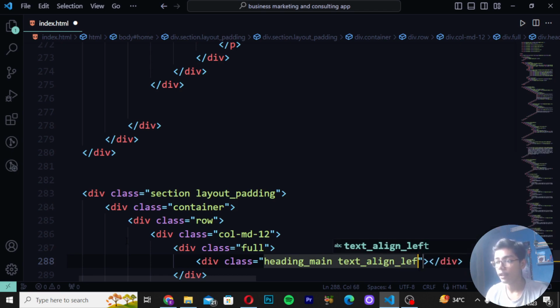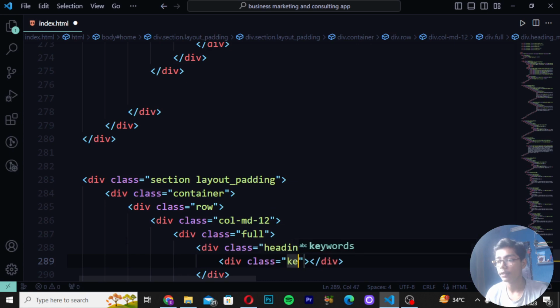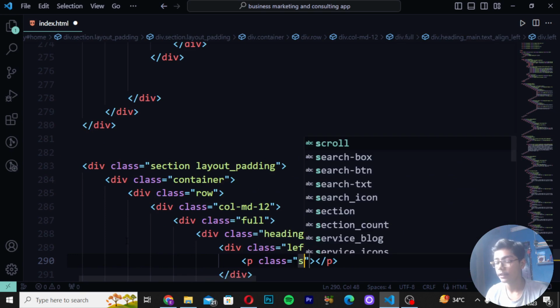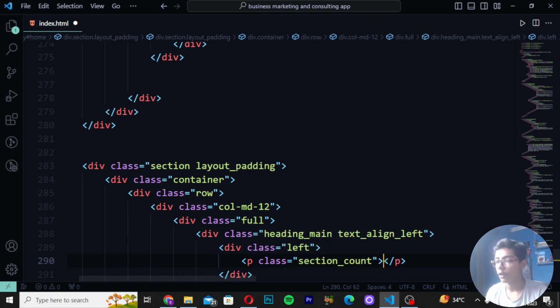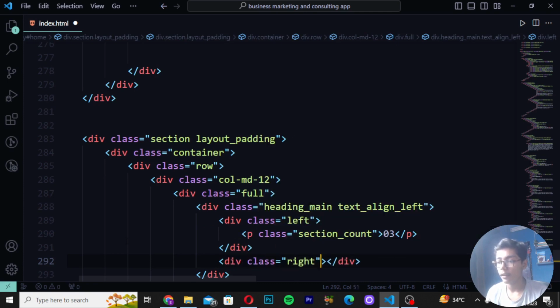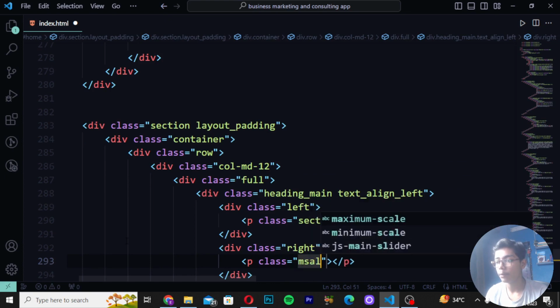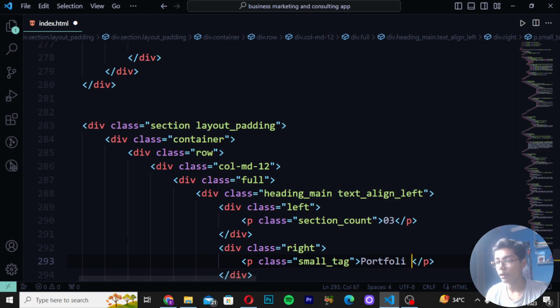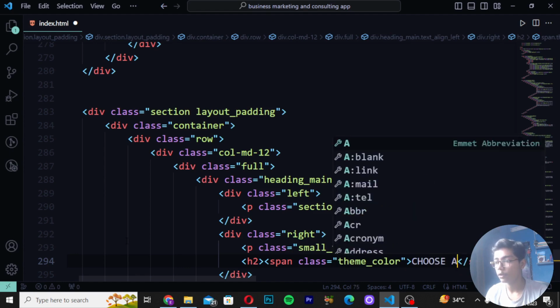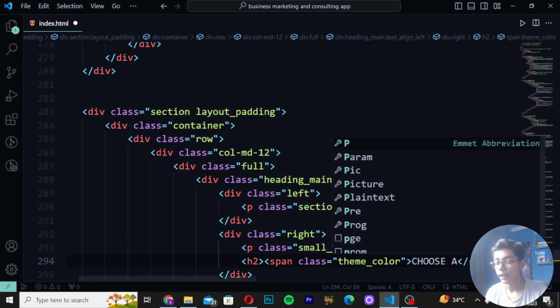Then here I will write div class left, and create a p tag. Then write class section, count, and 03. Then write div class right, and write a p tag, small, and then a tag. Then write portfolio. Then write h2 span tag. Then create class, and write theme color. Then write choose, then move here and write professional